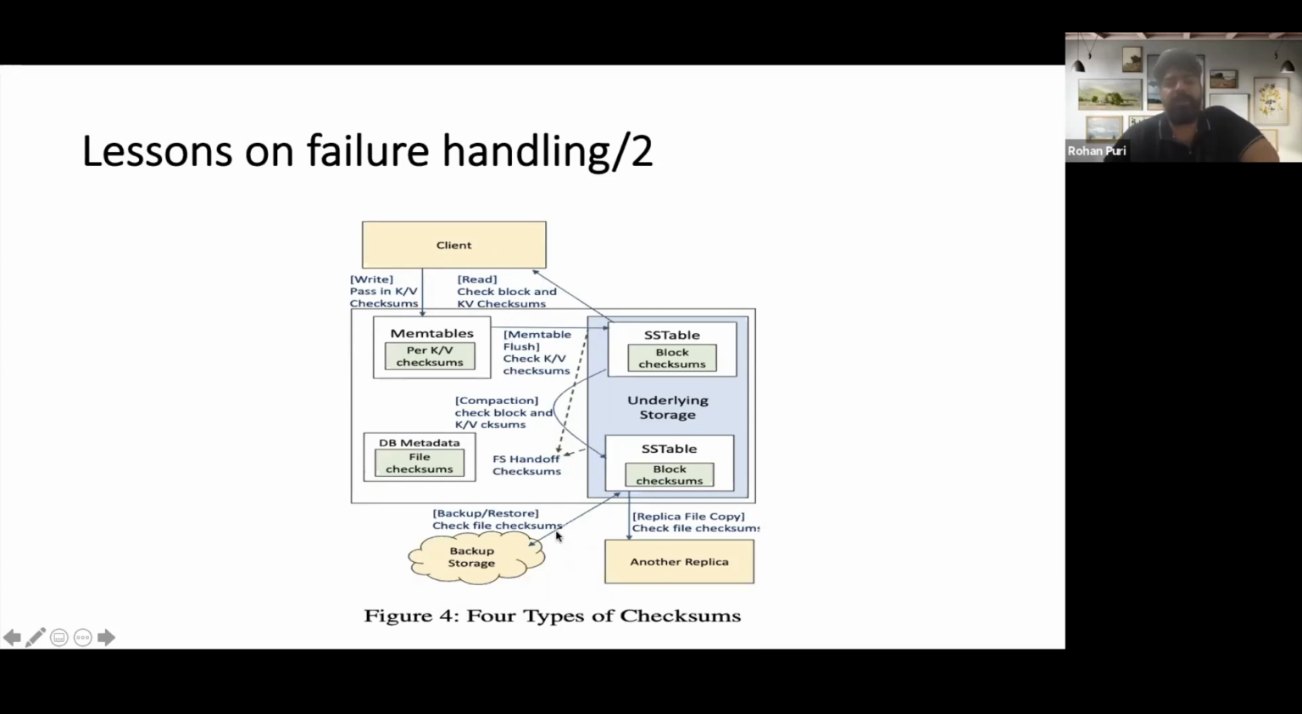Interesting part is that they use file checksums only for replication and backup restore, because they say file checksums generally catch corruptions when bytes or files are transferred over the network.